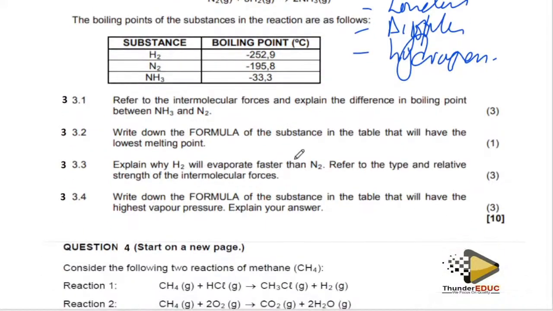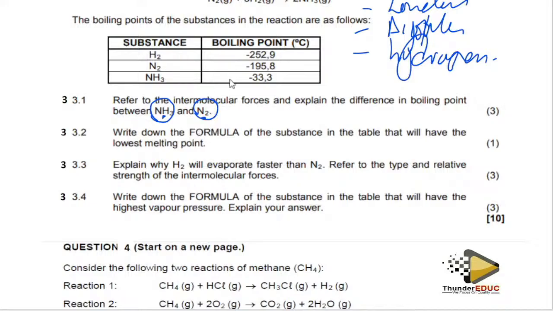They're saying that, referring to the intermolecular forces, explain the difference between the boiling point of nitrogen and the boiling point of ammonia. This is called ammonia, I've taught you how to read this, and nitrogen. Consider the intermolecular forces of attraction between this and this.